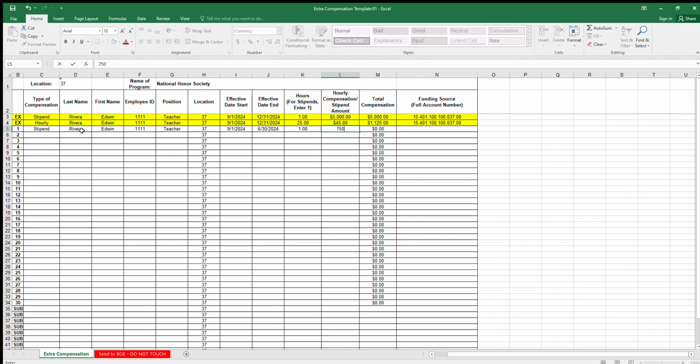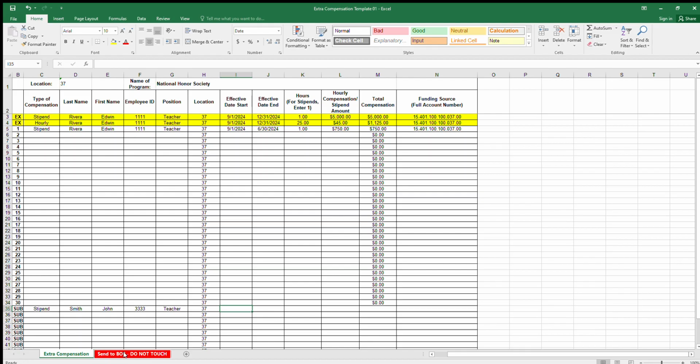And let's say the stipend is $750 for the year. That's what they get. The account likely would be different, but just for argument's sake, I'm putting in this one. Okay, and let's say you had a sub for that. You again put stipend, and John Smith is our trustee sub, and he is going to be there just in case. Again, you leave the effective start date, hours, compensation, funding source, all of that blank, because all they are doing is covering if Edwin cannot do it.